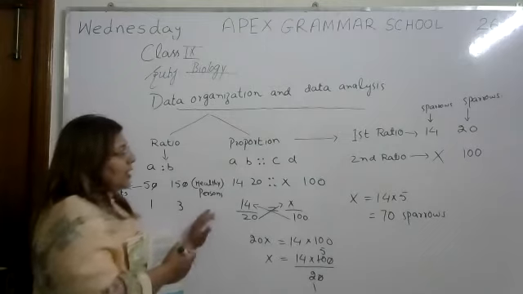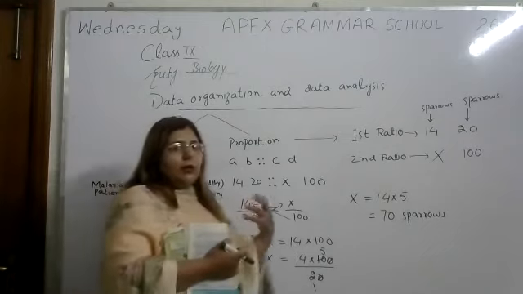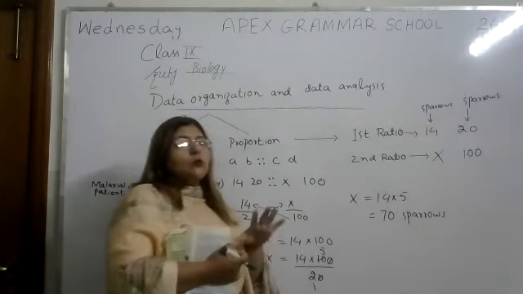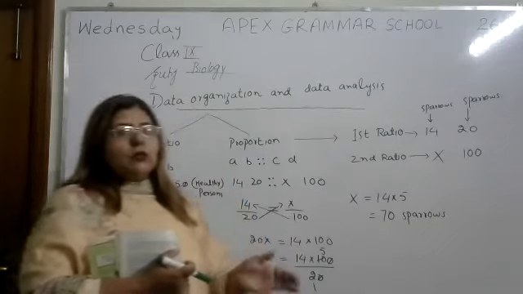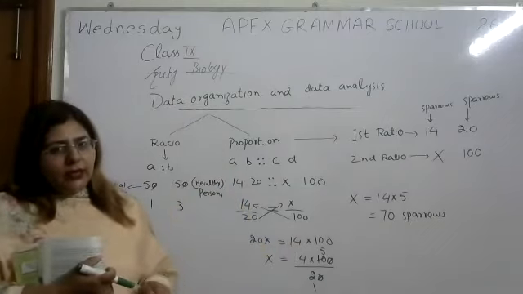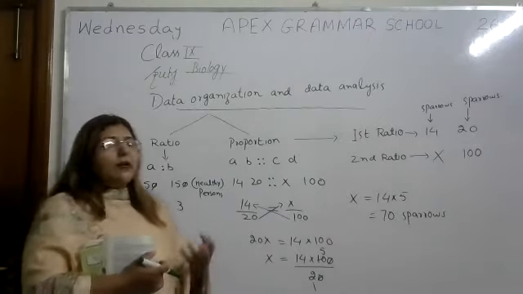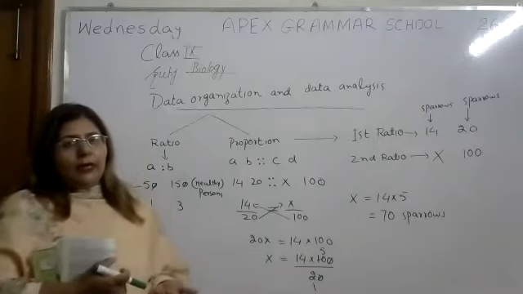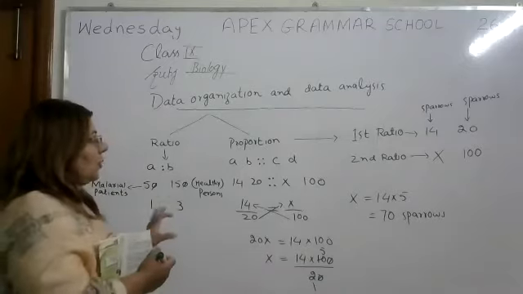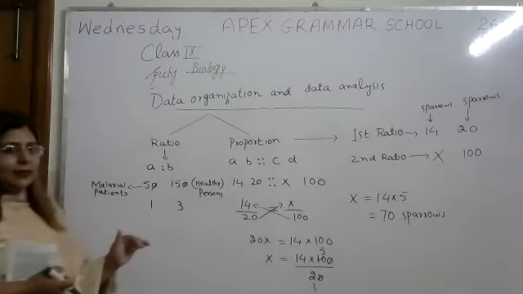Okay, and in the second proportion we have taken up the result that the ratio of sparrows was different in two experiments. In the first there were 20 sparrows, and out of 20, 14 were caught by malaria, and then in the second experiment there were 100 sparrows, and out of them 70 were caught by malaria. Okay, so the scientists get the result. This is called data analysis.